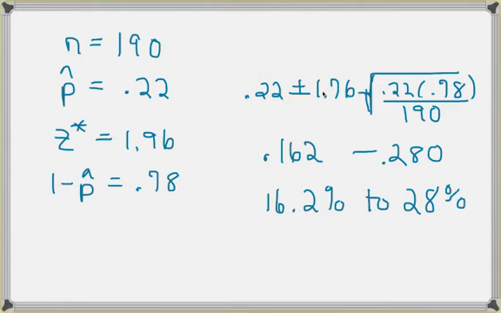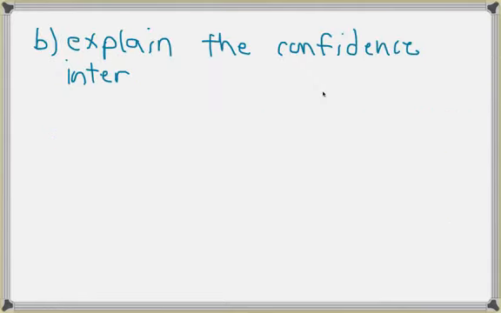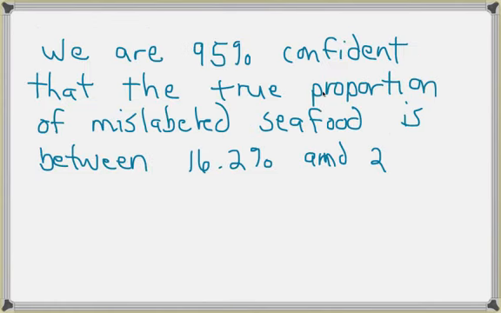All right. The B part, explain the confidence interval. We are 95% confident that the true proportion of mislabeled seafood is between 16.2 and 28%.